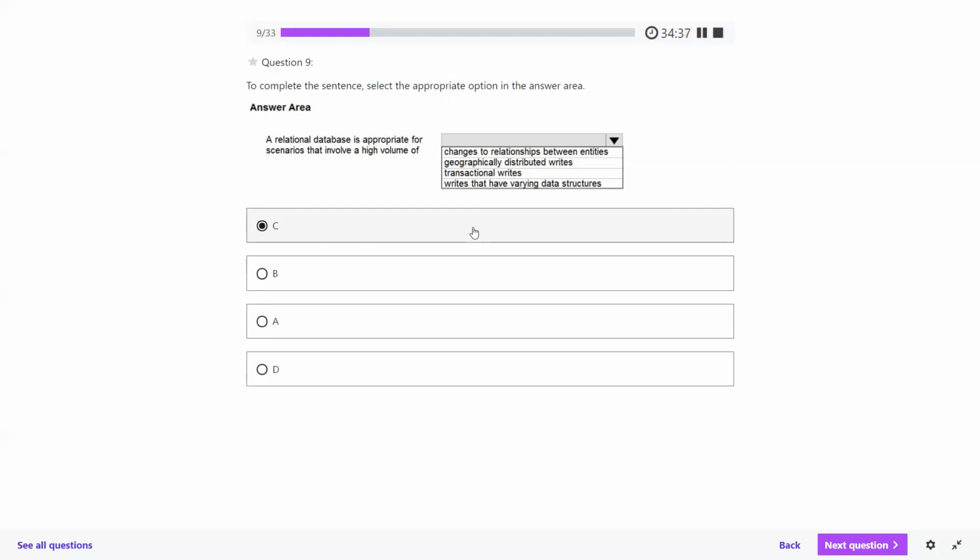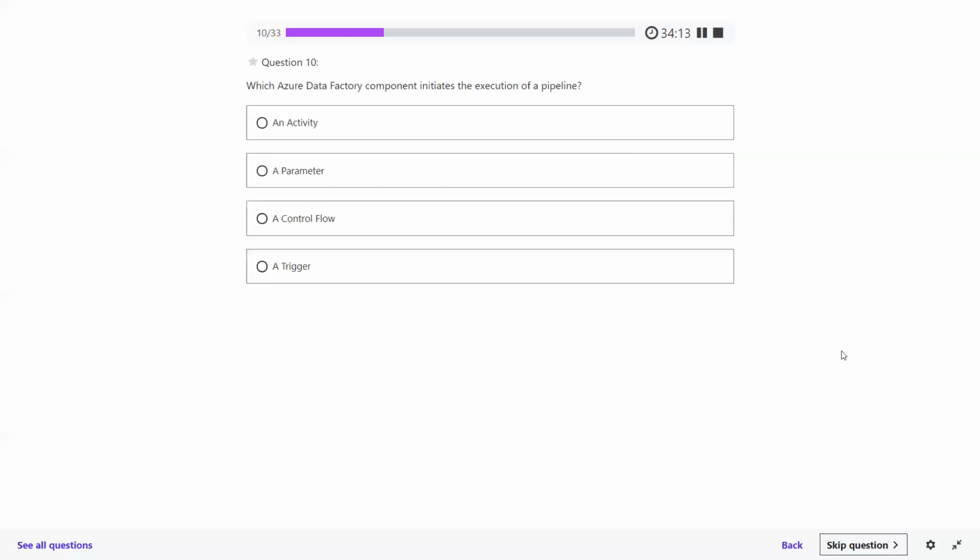If I go through the rest of the options, changes to the relationship between the entities, no, we are not going to have changes in the relationship and entities. That should not be the answer. Geographically distributed writes, it's not like this. Writes to have varying data structure, no. So the perfect answer will be the third one only, right? So it's clear, we are talking about a relational database. Question number 10, please.